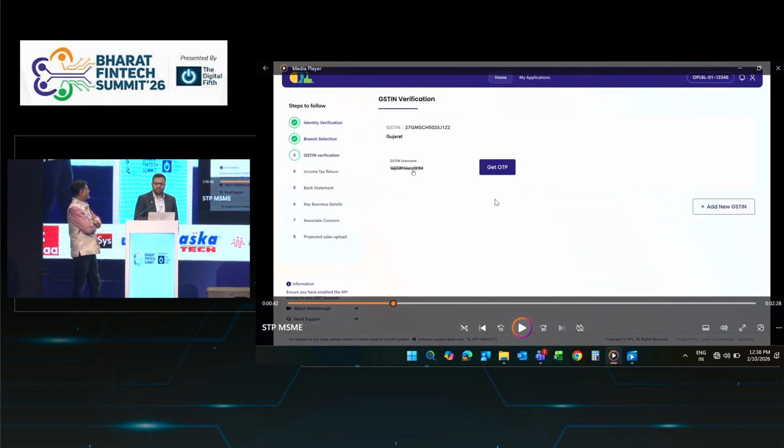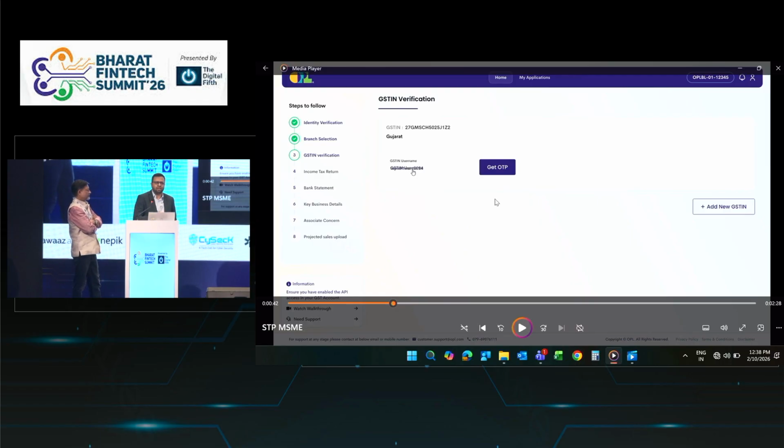Based on a PAN number, we have already fetched the GSTN. If there are multiple GSTNs, they will be visible. The borrower or user just needs to enter the username and the OTP. Again, this journey is available for both: it is DIY, so a customer can do it themselves. Also, this journey is available in assisted mode.